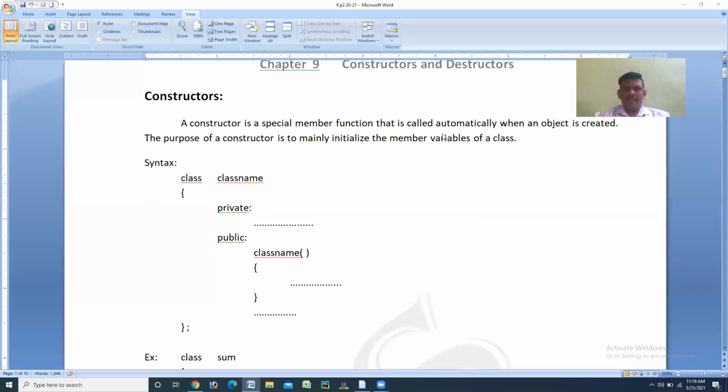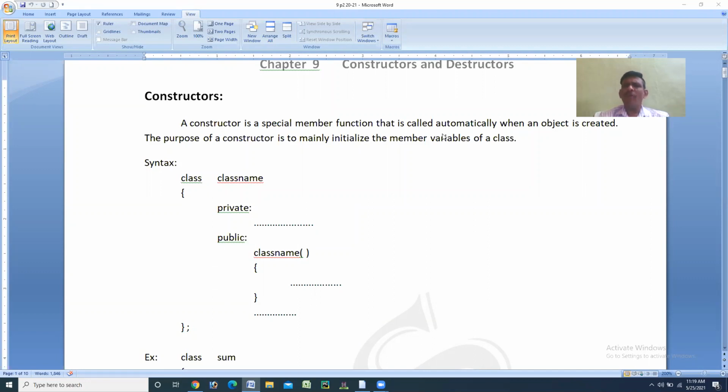What are constructors? One mark question, again an important question it is. A constructor is a special member function that is called automatically when the object of that class is created. It means a constructor is also a member function, but it is a special type of member function. Why is it a special type of member function?